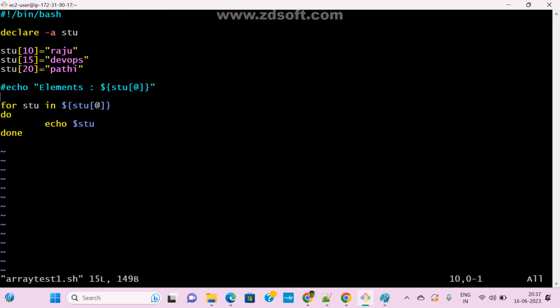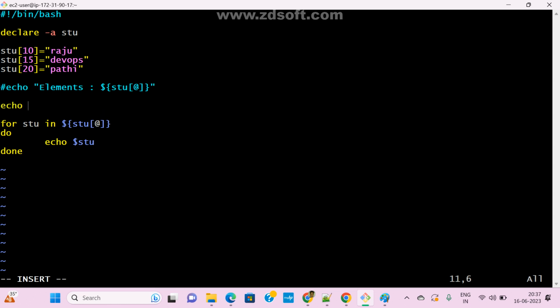Now insert. Now coming to here, echo, element, dollar and curly bracket, stu, stu of 0. I gave 0.